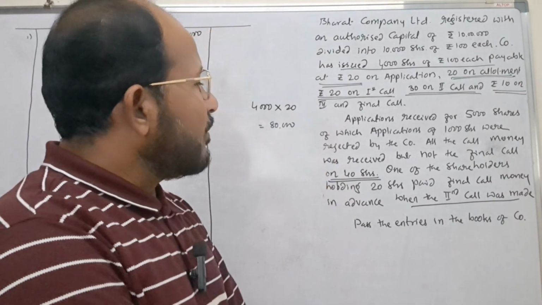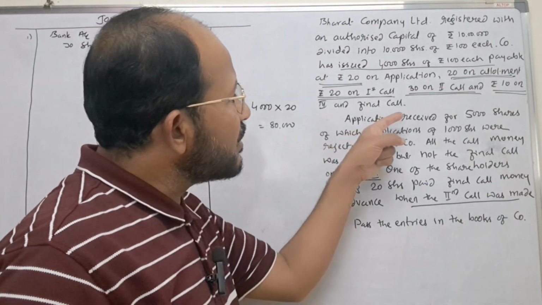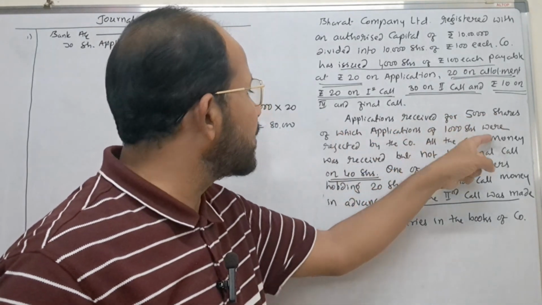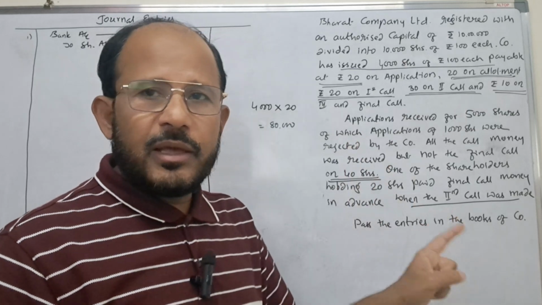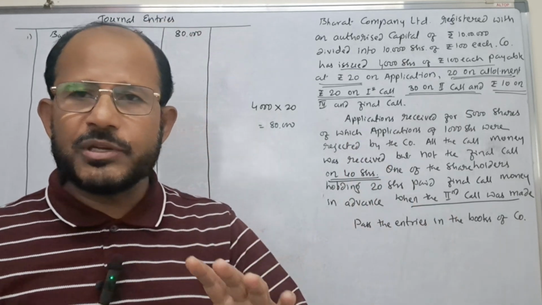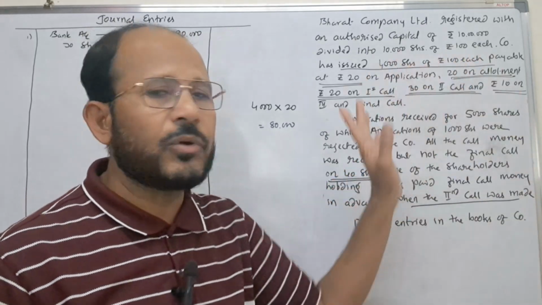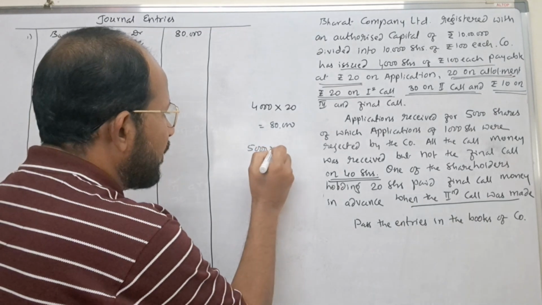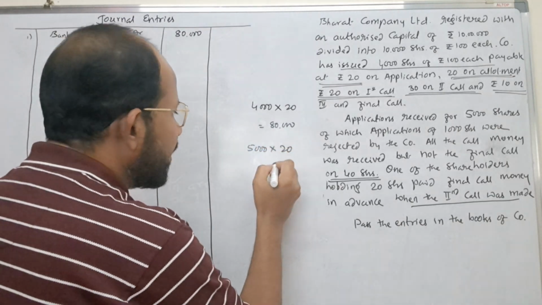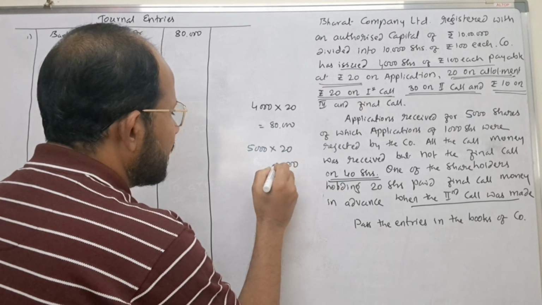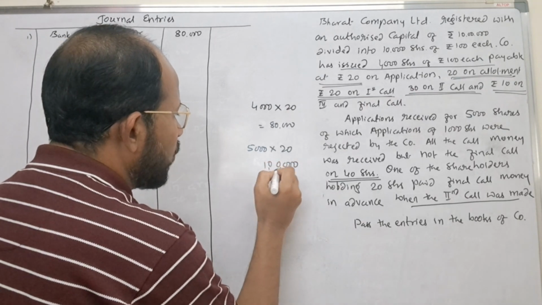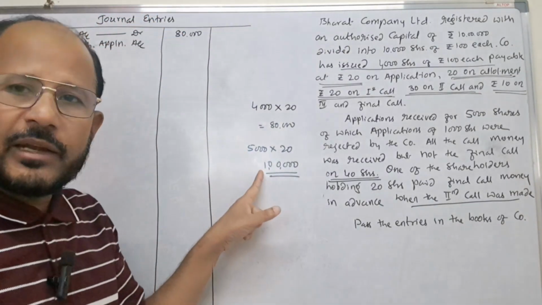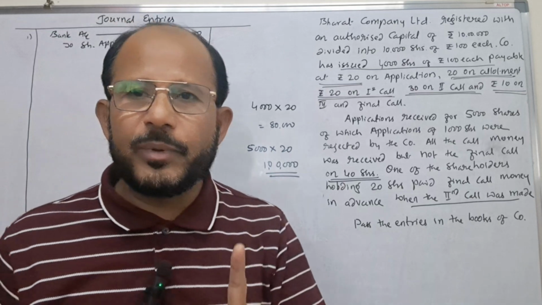Now you read the second paragraph. Applications received for 5,000 shares, of which applications of 1,000 shares were rejected. It means here company has received application money on 5,000 shares, not on 4,000 shares. That is why what is to be done now? On 5,000 shares, whatever application money has come, that is to be shown here. How much it comes? Rupees 1 lakh. Instead of rupees 80,000, how much amount has been collected by the company? Company has collected rupees 1 lakh.